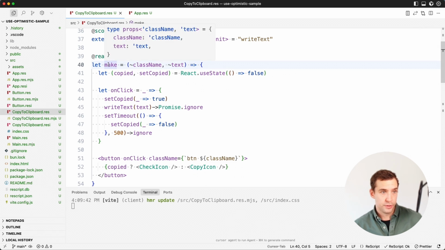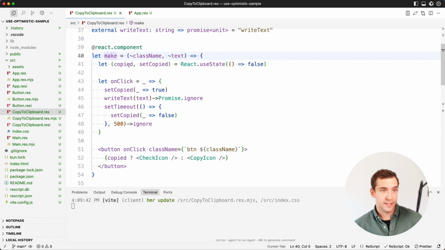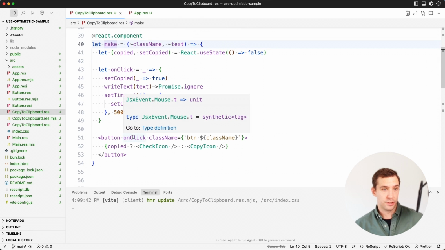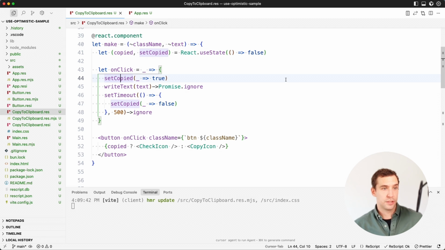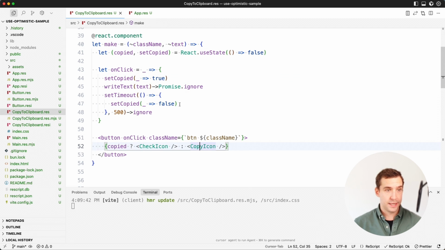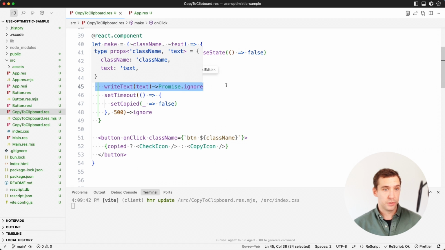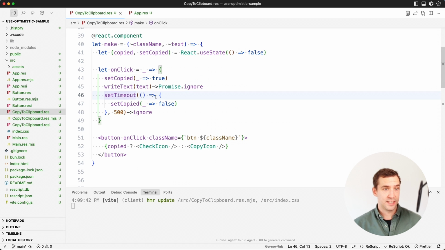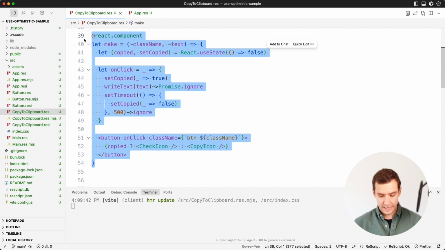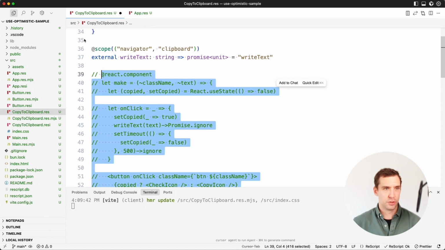And we have another component here, Make. We have a little state, copied, setCopied. We have an onClick handler. In here, we're just going to set isCopied to true, then show the copy icon. Do the promise thing with the write text to the binding and do a setTimeout to eventually update the state again. Pretty simple.